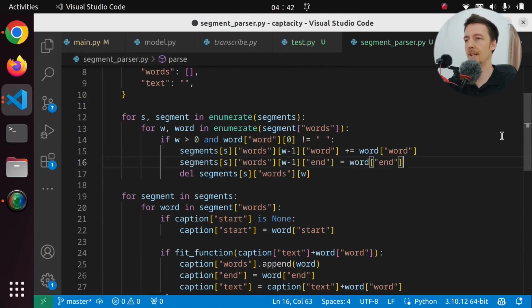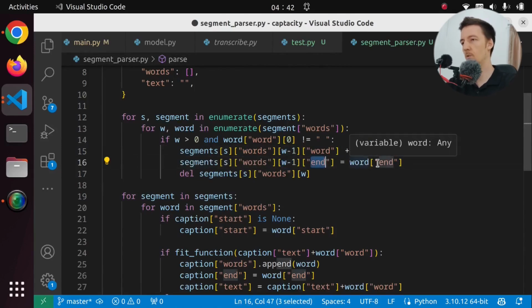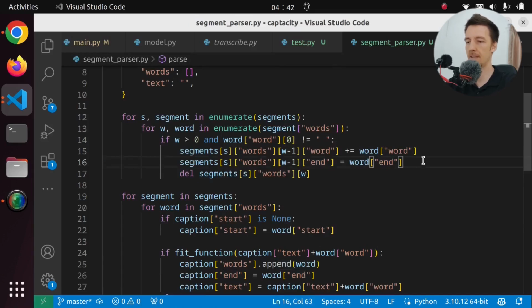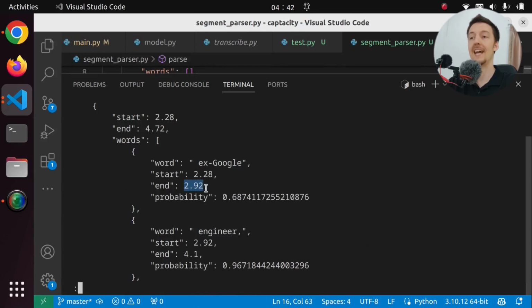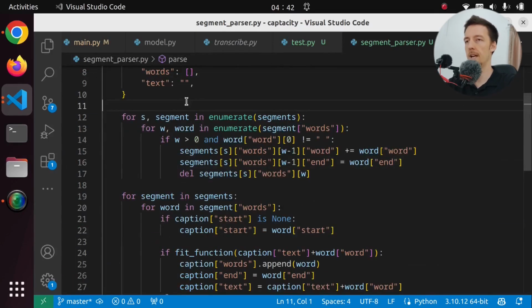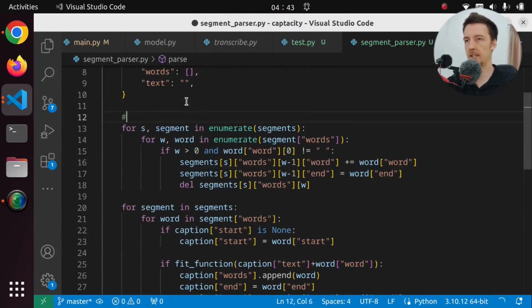So segments, words, w minus 1, end equals word end. Okay, that makes sense. So then we are actually going to change the end of this to be not the end of X, but the end of Google. Okay, that makes sense. And I might want to have a comment here. Merge words that are not separated by spaces.